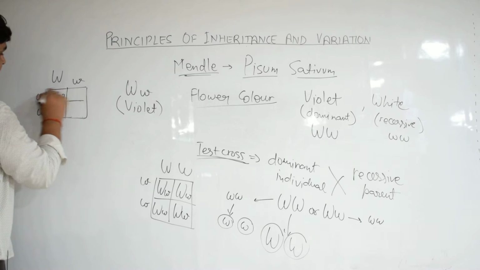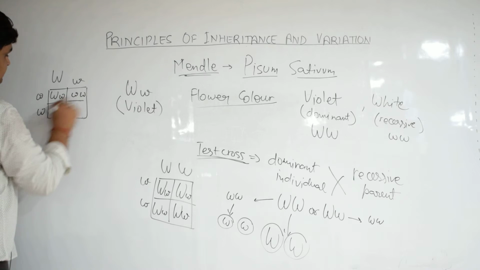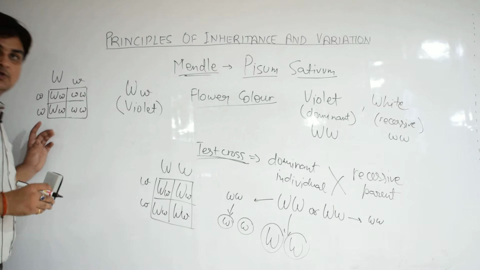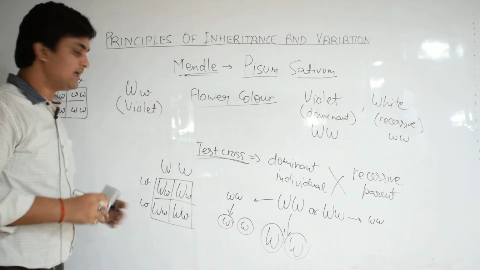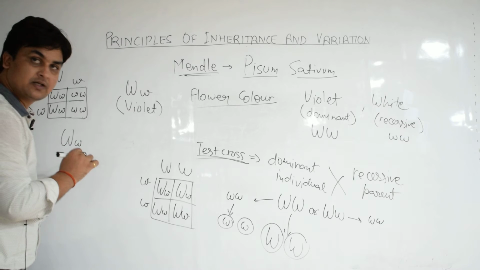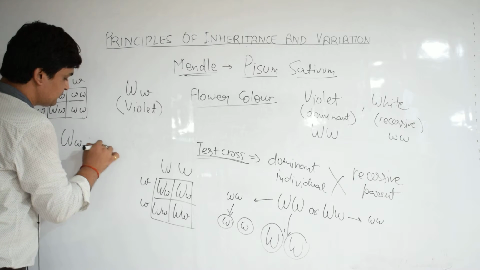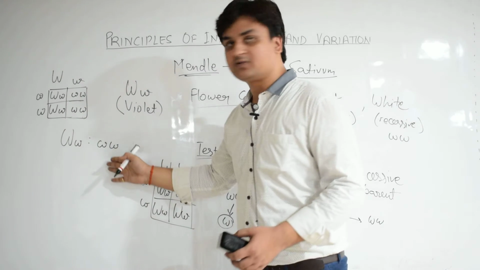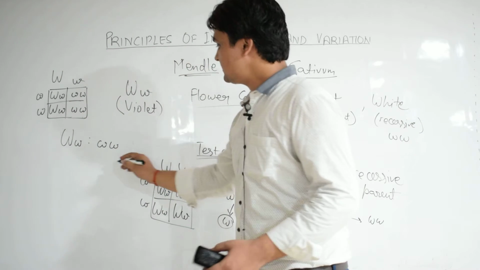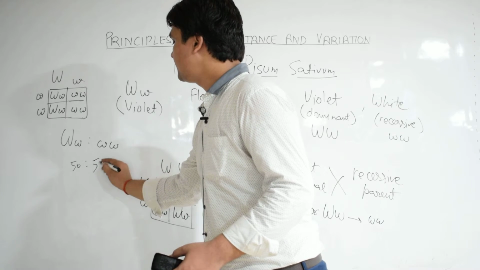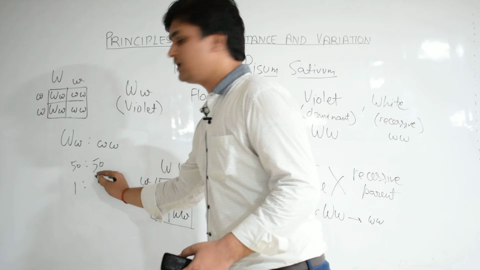Now after hybridization, we get two types of individual, that is capital W, small w, and small w, small w, and both these two types of individuals are found 50-50, that is, the ratio will be 1:1.